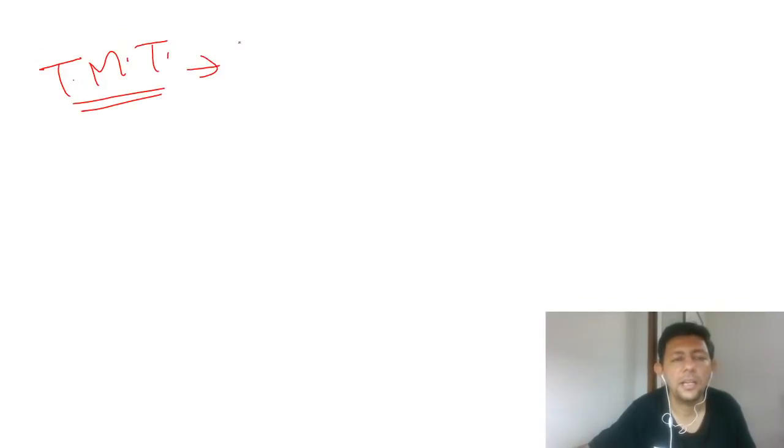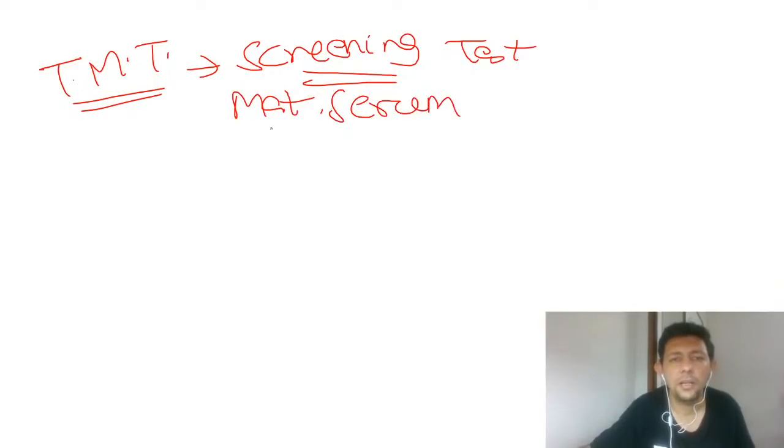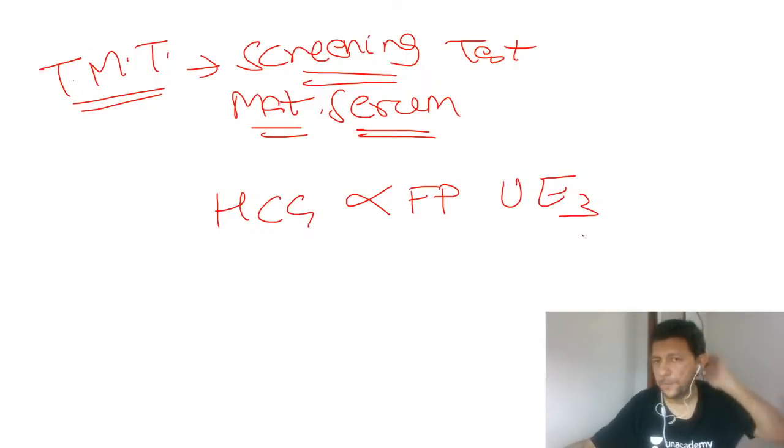Please keep in mind that when I do triple marker test, point number one, it is a screening test. That's a very important point. Please understand it's not a confirmatory test. And what is the sample for it? It's done on maternal serum, or mother's blood. And the three markers used are HCG, alpha fetoprotein, and unconjugated estriol, UE3. I repeat, it is estriol.